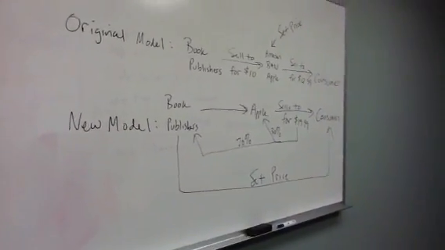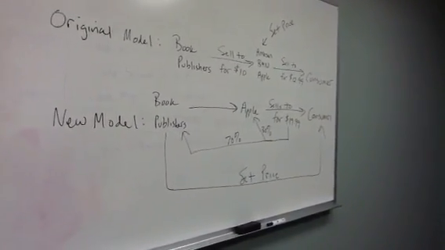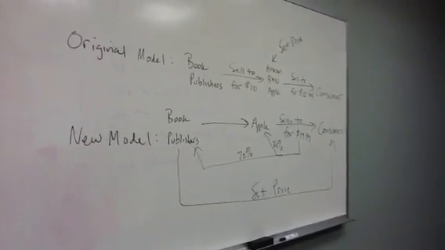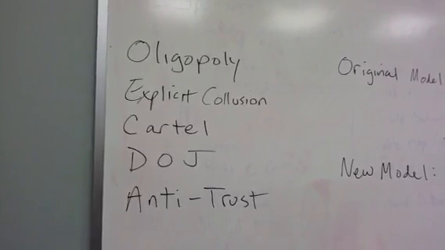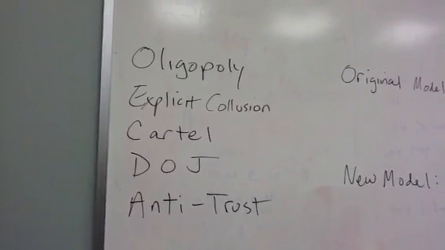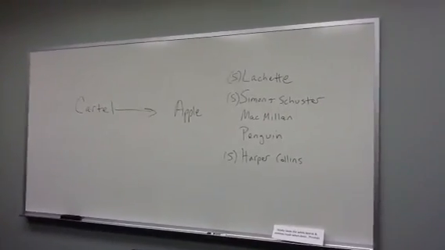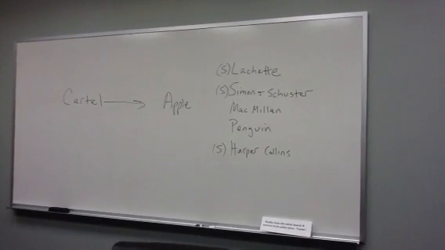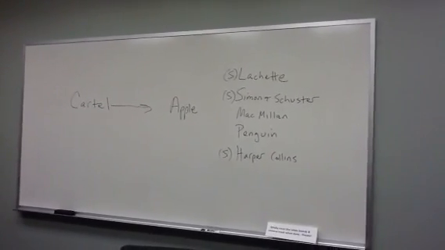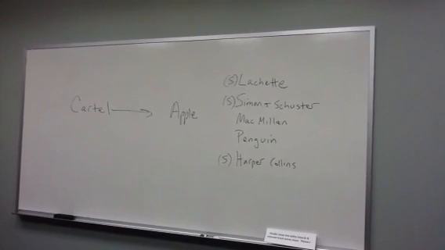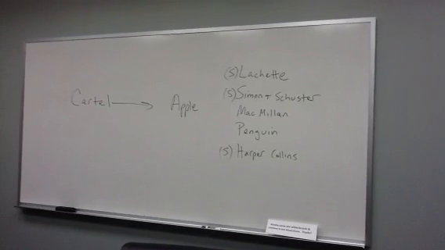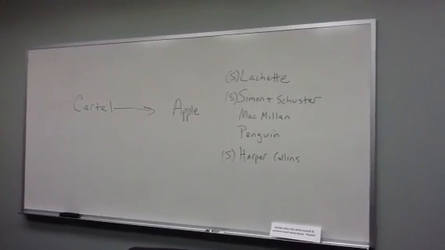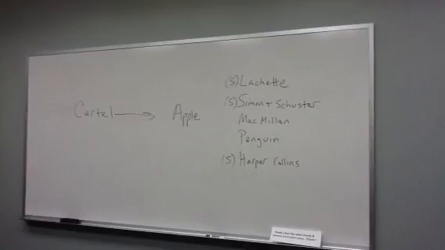The new model, which is the basis of the antitrust lawsuit, goes something like this. The book publishers, so first let me say that the book publishers are an oligopoly. Okay, they are an oligopoly, and the U.S. Department of Justice is claiming that this is a cartel, which is explicitly colluding. And I'm just going to swing over here, and these are the members of the cartel. So Apple, along with 5 publishers. And so these 5 publishers have almost the entire industry in terms of popular books, and that is Hachette, Simon & Schuster, Macmillan, Penguin, and HarperCollins. And if there's an S in parentheses next to the name, that means that they've already settled this suit. Macmillan, Penguin, and Apple have not settled the suit.